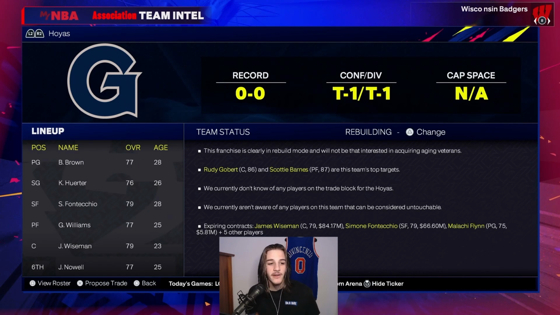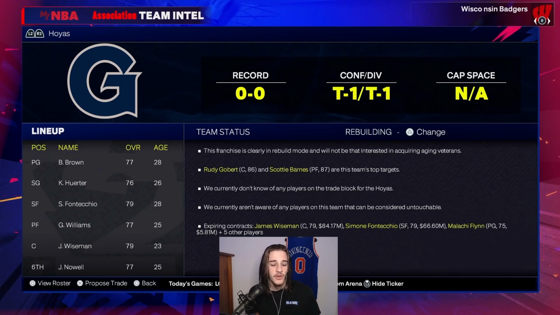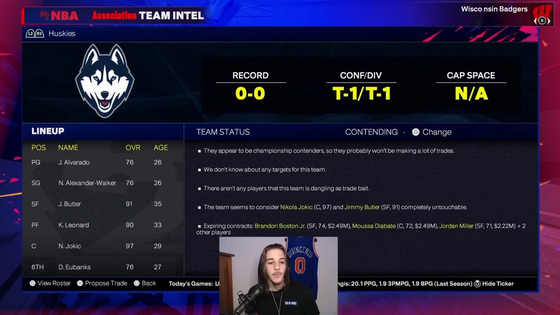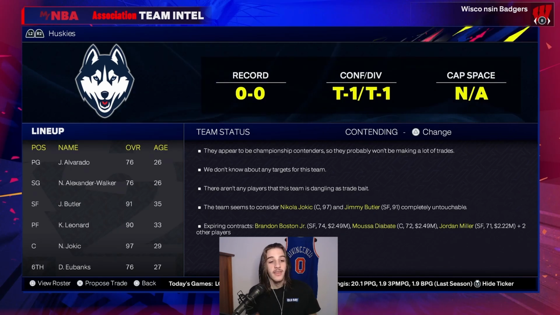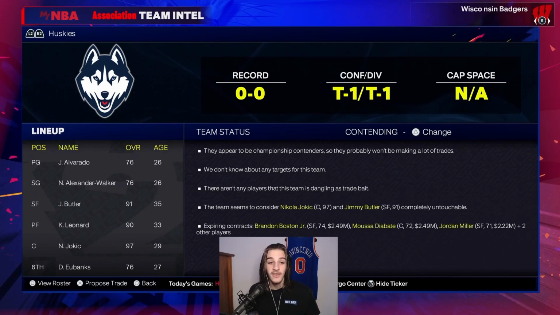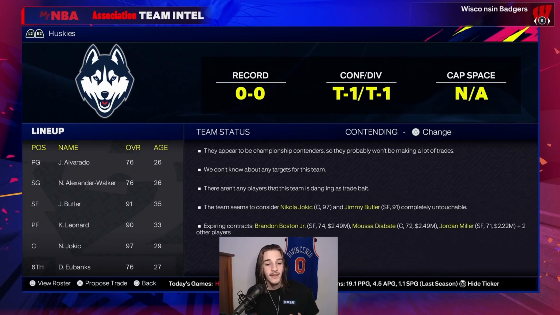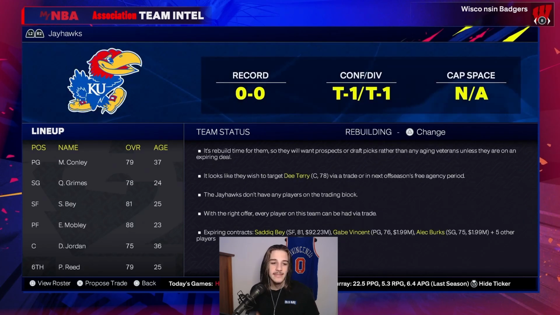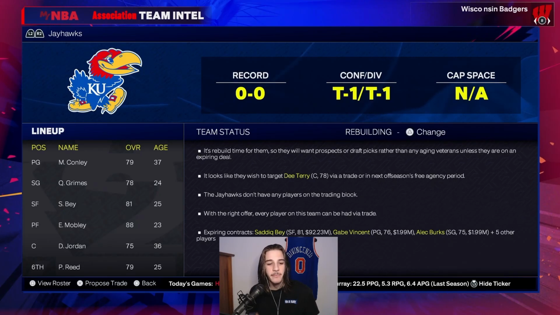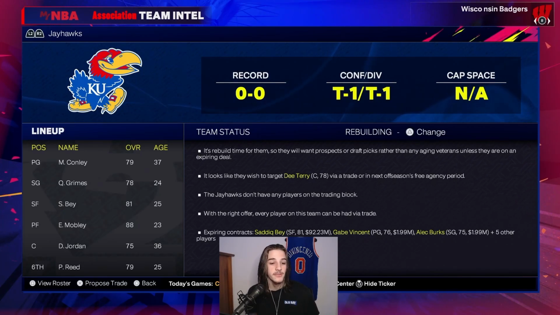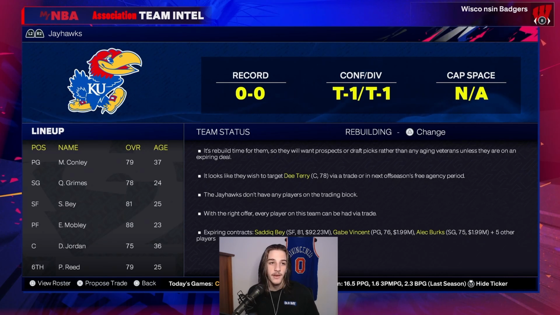Bruce Brown, Kevin Huerter, Grant Williams, James Wiseman, not a very good team. Then we have UConn. They have Jimmy Butler and Kawhi and Jokic. Now that is a very good team, especially if they can get some players in the portal still. That team might win it all. Kansas, they ended up bringing Evan Mobley and Sadiq Bey, and they have some solid overall players to fill out the rest of our squad.